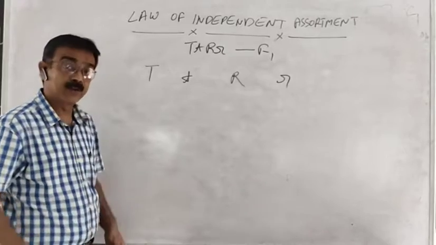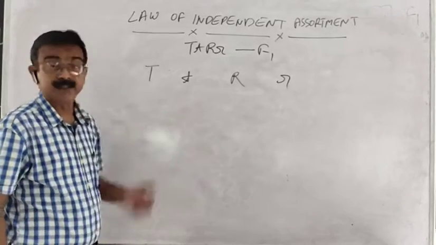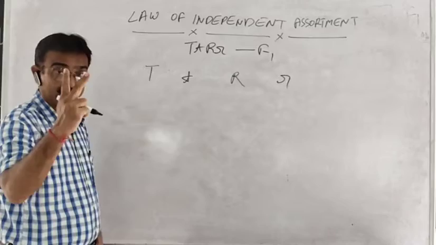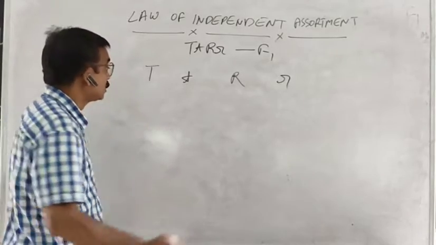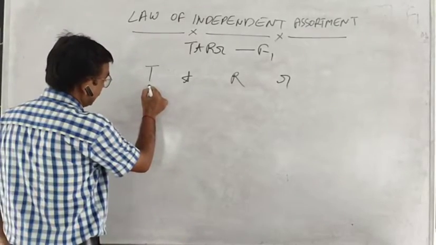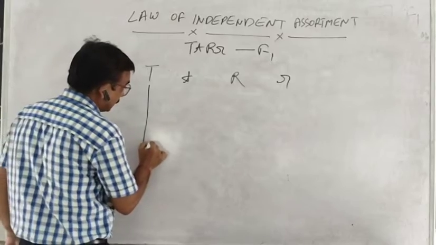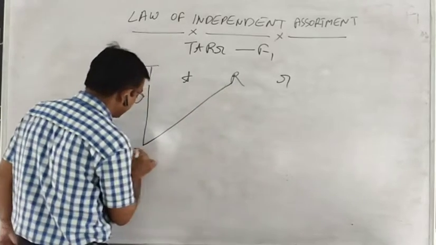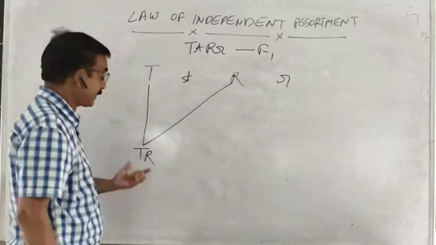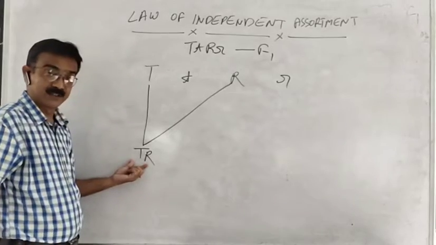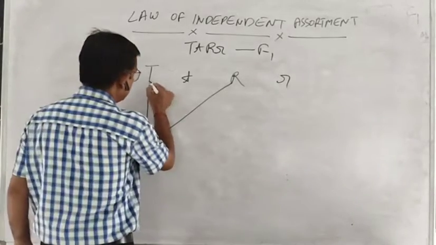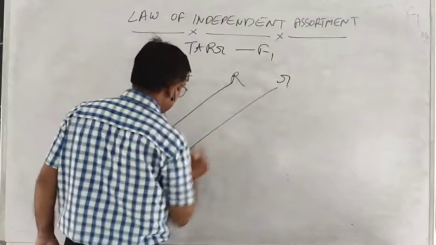Now, because we are conducting a dihybrid cross, meaning two characters with four traits, the gene carrying this character can come with this. Then the gamete will form with this genotype. This gene can come along with this.